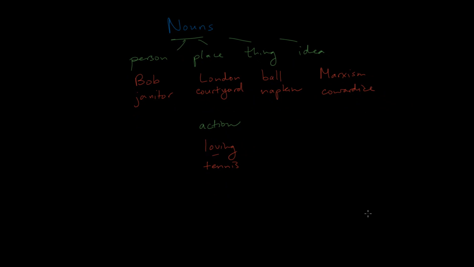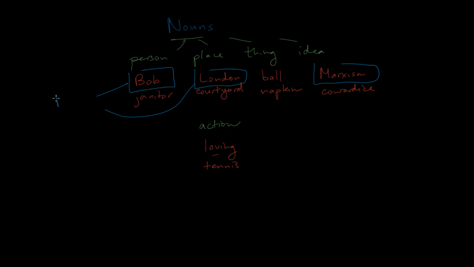Now, another thing we can add here is that some of these nouns are capitalized, as you can see here, and some are not. So Marxism, London, Bob. Now, Marxism is mostly capitalized here because it's derived from a name, right? So Marx. But if we look at these other two, Bob and London, these are what we call proper nouns.